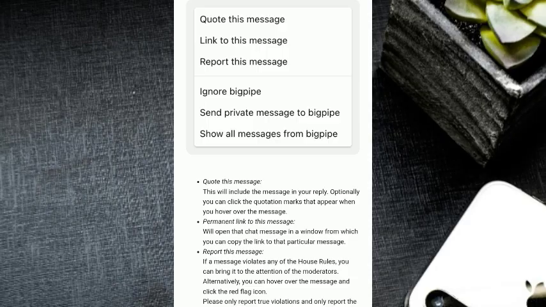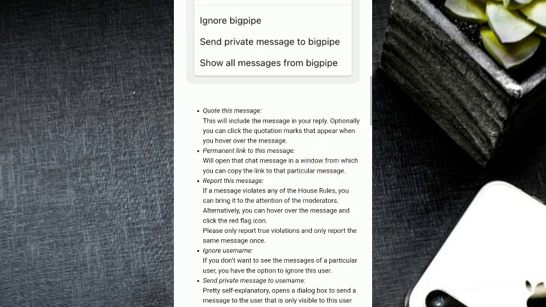We also have permanent link to the message. This will open that chat message in a window from which you can copy the link to that particular message. You can also report the message. You can report this message if it violates any of the house rules. Just bring it to the attention of the moderators. Alternatively, you can hover over the message and click the red flag icon. Please only report true violations and only report the same message once.